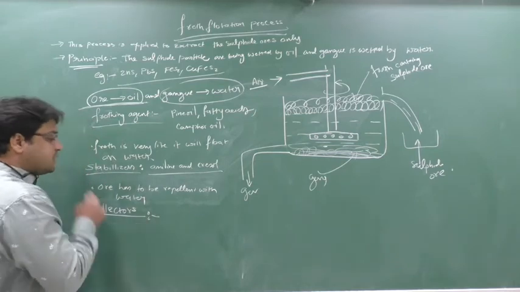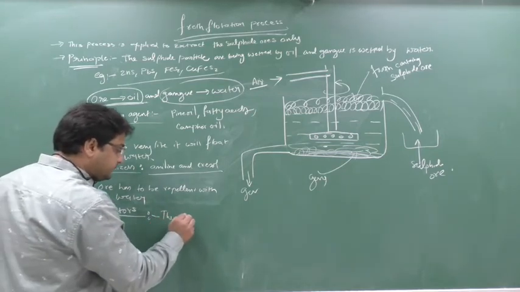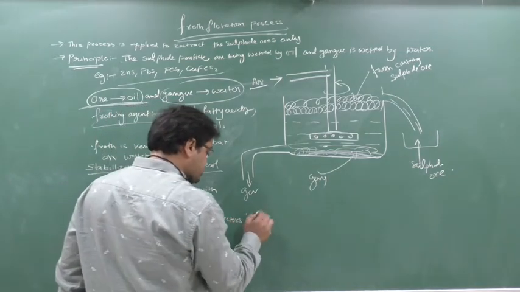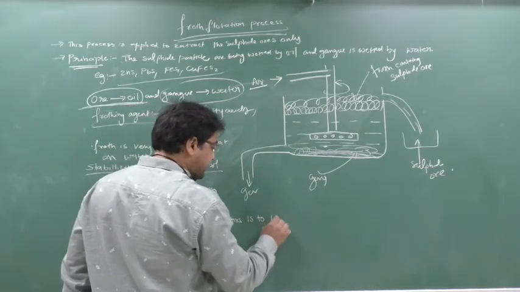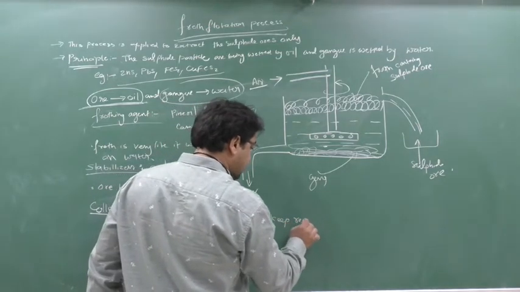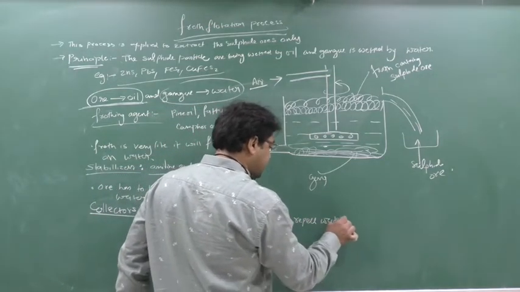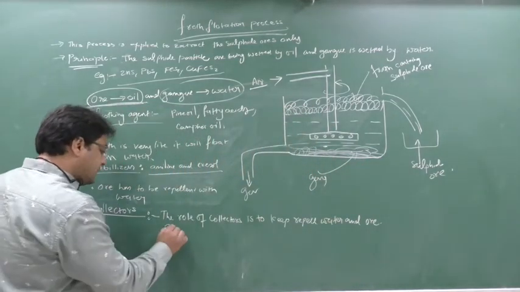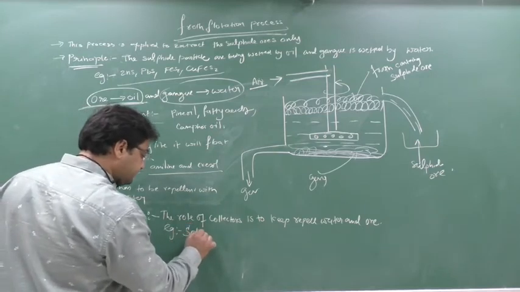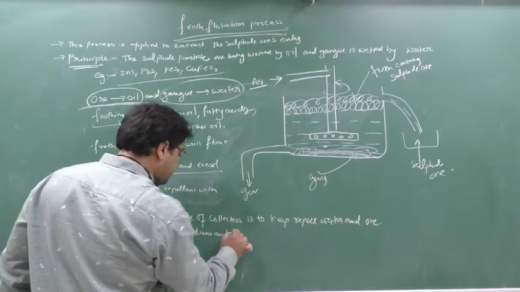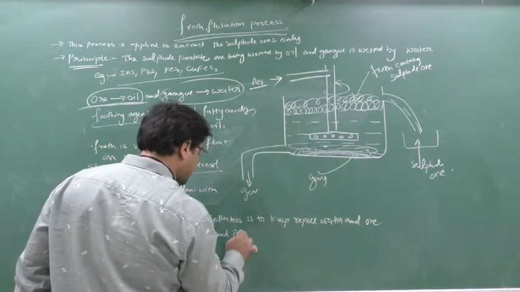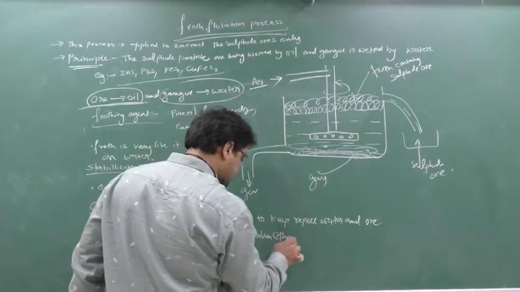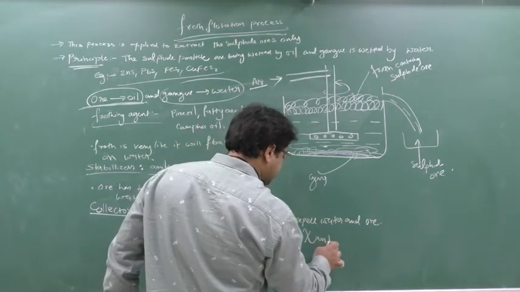Please remember this. So what is the role of collectors? The role of a collector is to keep water and ore repelled. Examples are sodium and potassium ethyl xanthates.